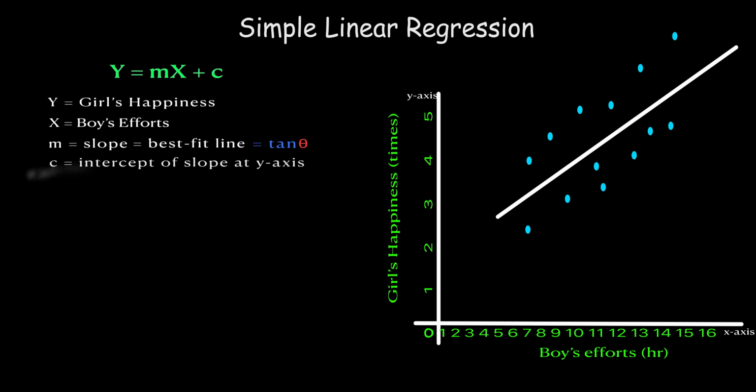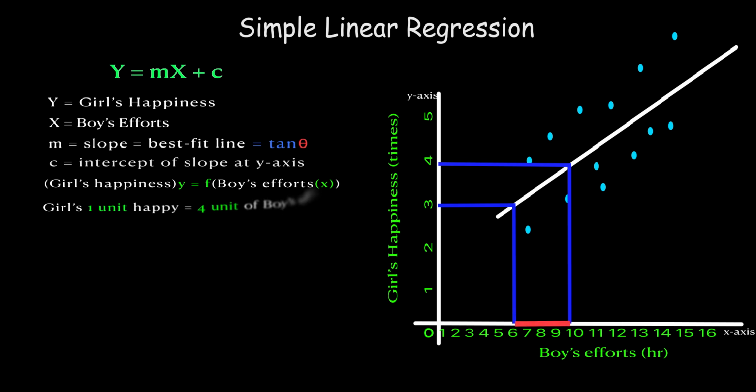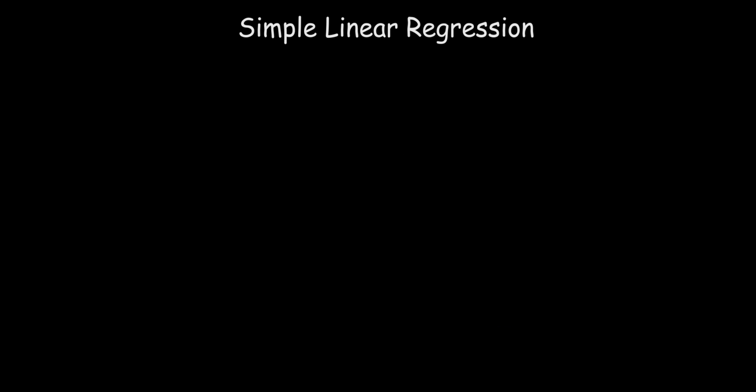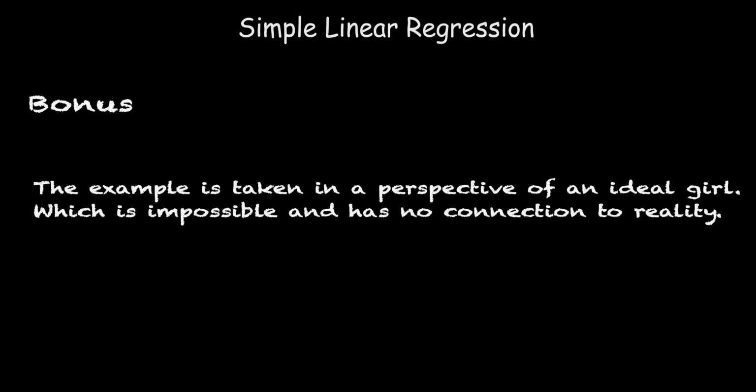The outcome summary of this equation is that if the boy makes 4 hours of efforts, the girl gets a little happy, as shown in the graph. The example is taken from the perspective of an ideal girl, which is impossible and has no connection to reality.